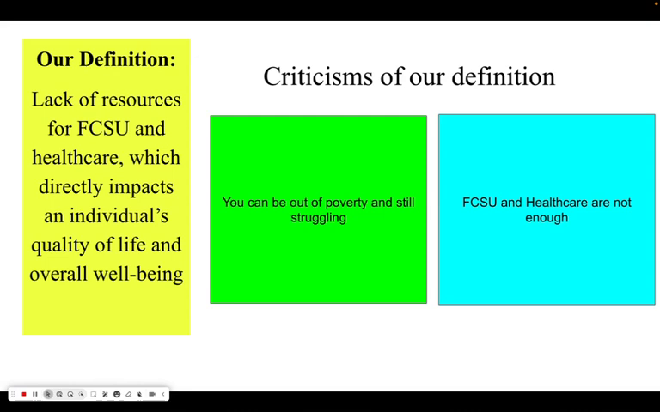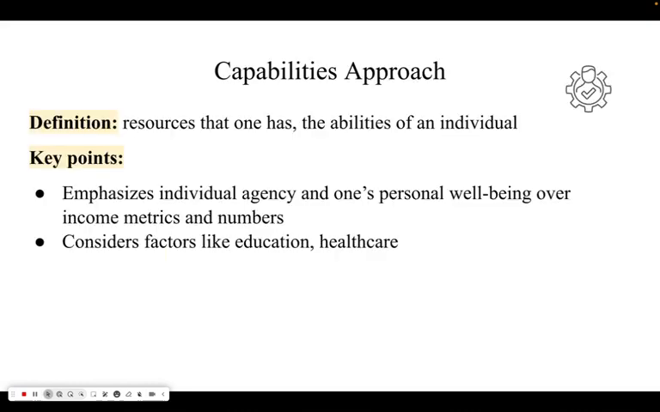And also that FCSU and healthcare are not enough to have a sustainable life. But in terms of defining poverty and measuring poverty, it's good enough in our eyes, and we totally agree with these statements: that you can be out of poverty and still be struggling, and that these needs of FCSU and healthcare are not enough. But when putting together a definition and a measurement, this is the best we can do, and it's very hard to put a measure to these critical and hard values.